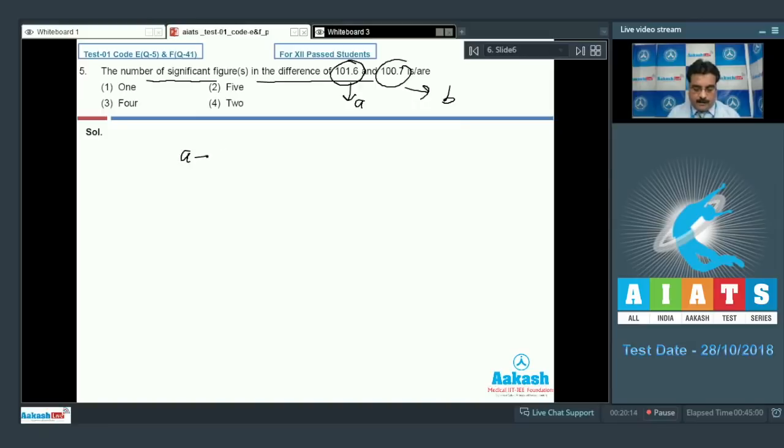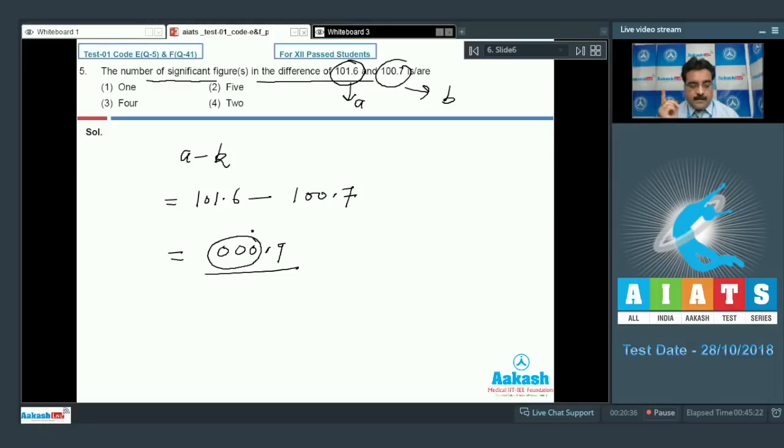So if I take the difference A minus B, 101.6 minus 100.7, on solving you will get 000.9. According to the concept of significant figures, we all know leading zeros do not count. So we can say there is only one significant figure, and my option number 1 is correct. So let's move on to question number 6.